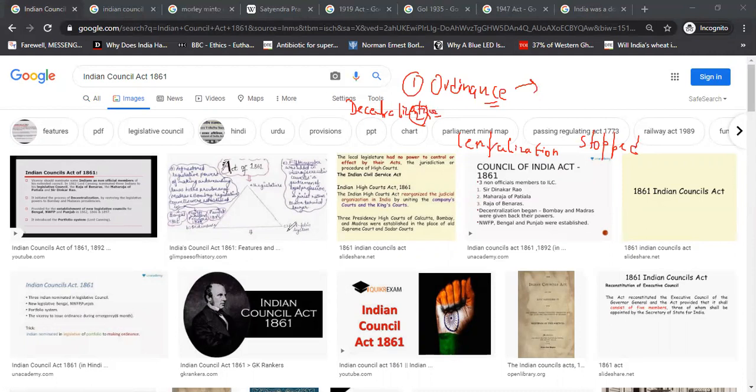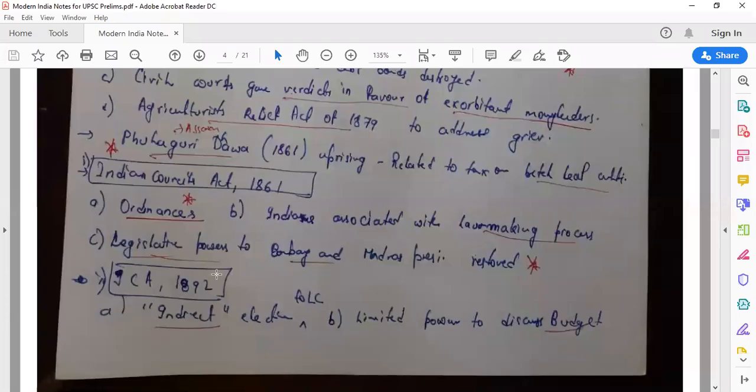Right? What else happened? I have written something in my notes also. Let's see my notes. So yes, ordinances, Indians were associated. We just saw that three members, Maharaja of Banaras and all those, were associated with the lawmaking process. Legislative powers to Bombay and Madras presidency were restored, dude. Let's move on to the other act.